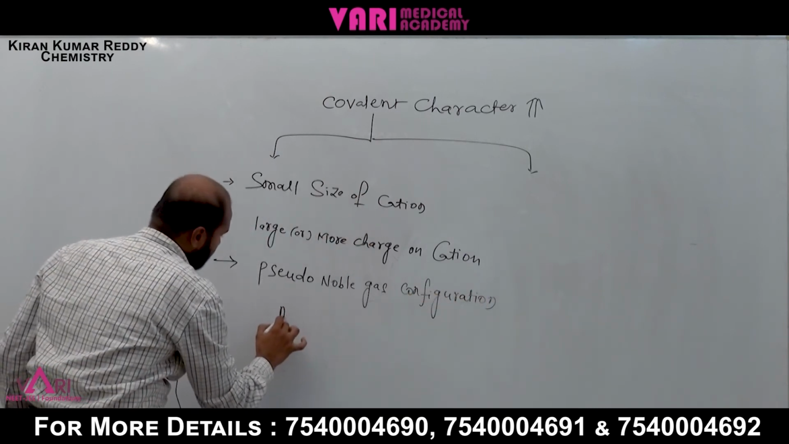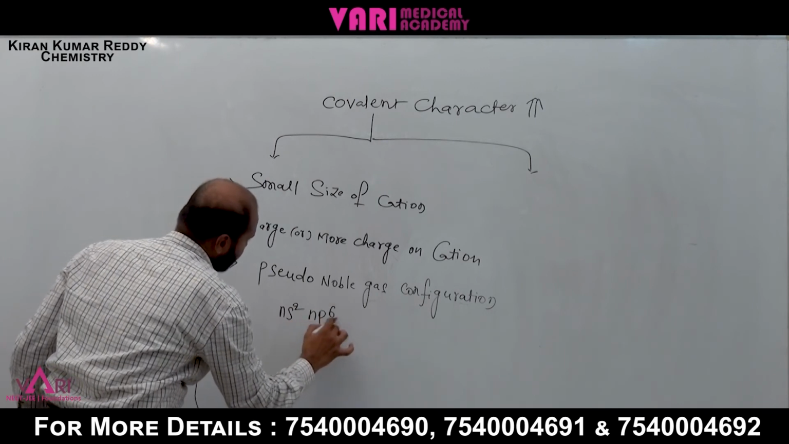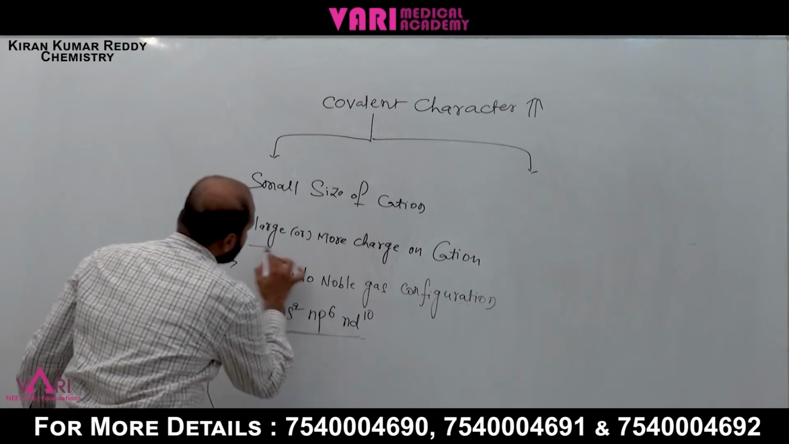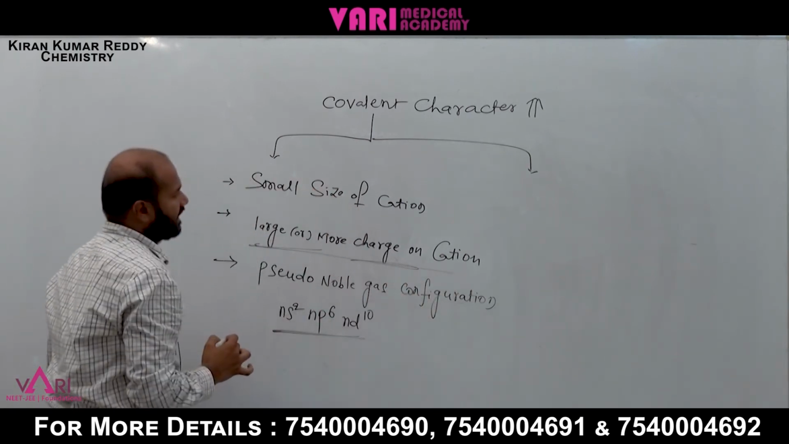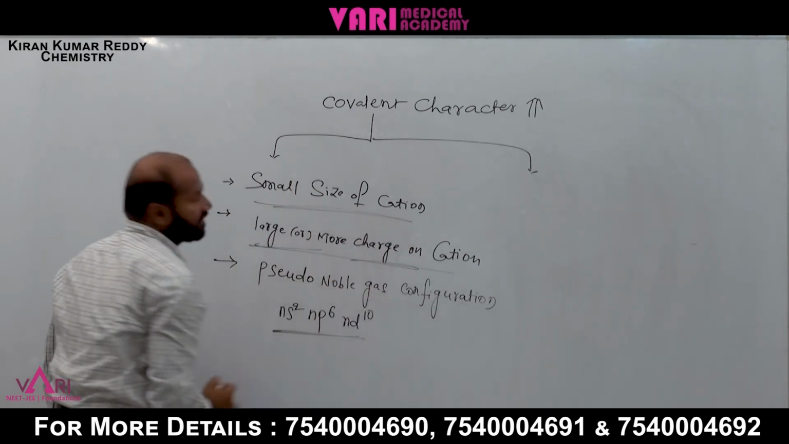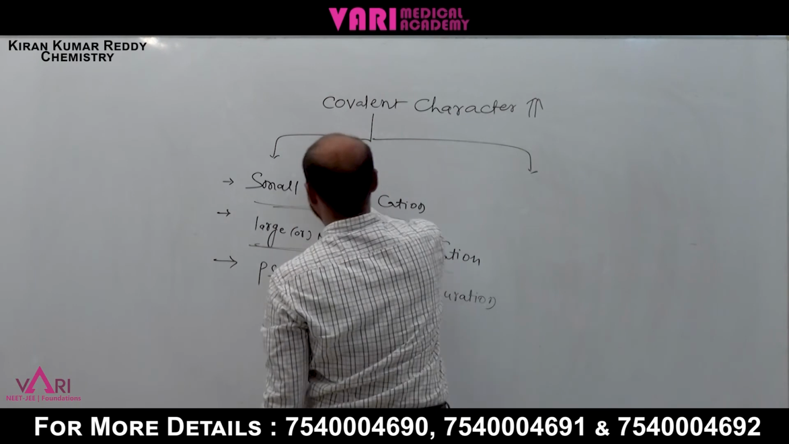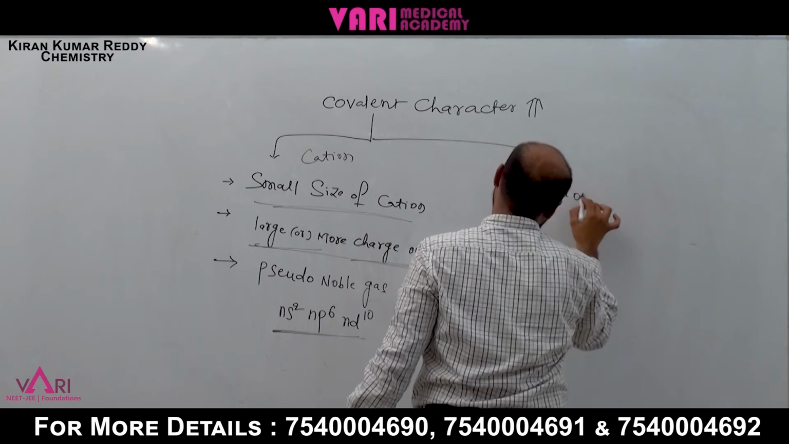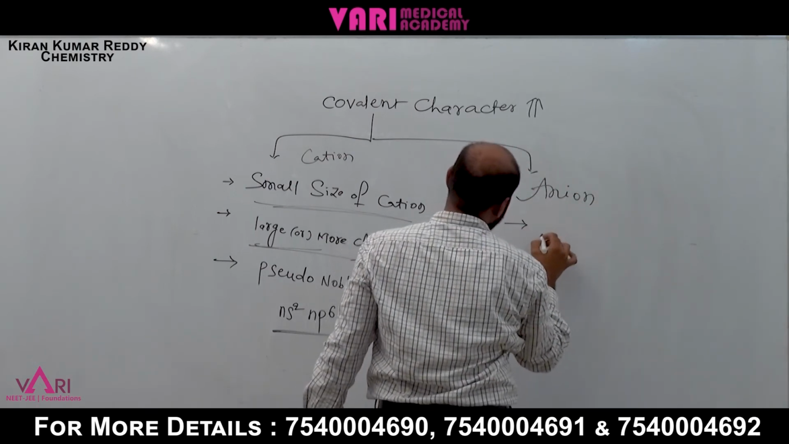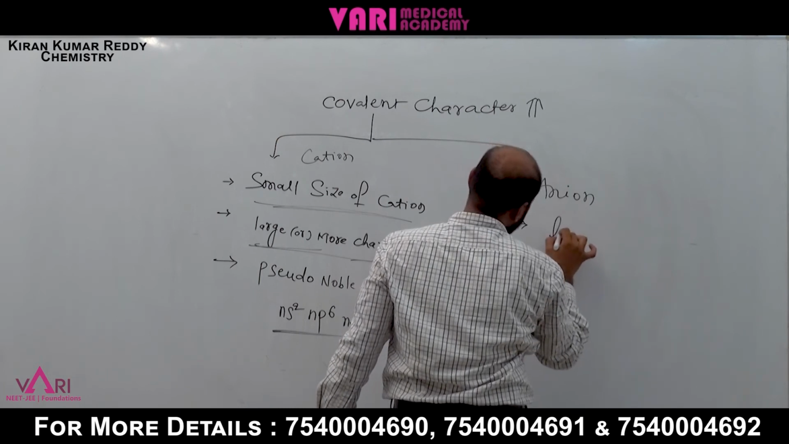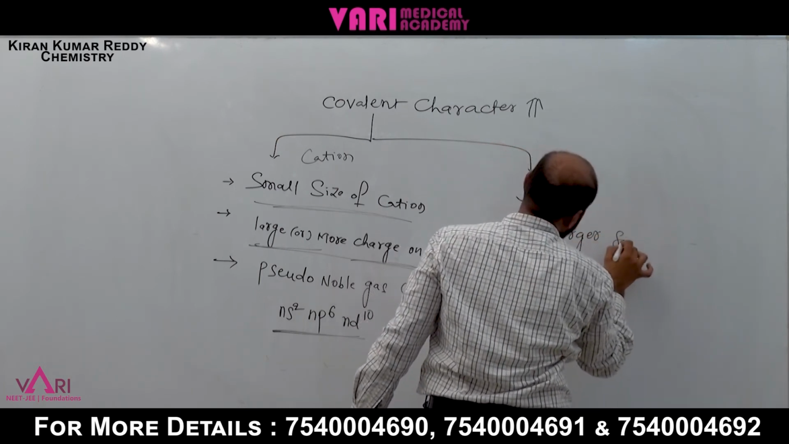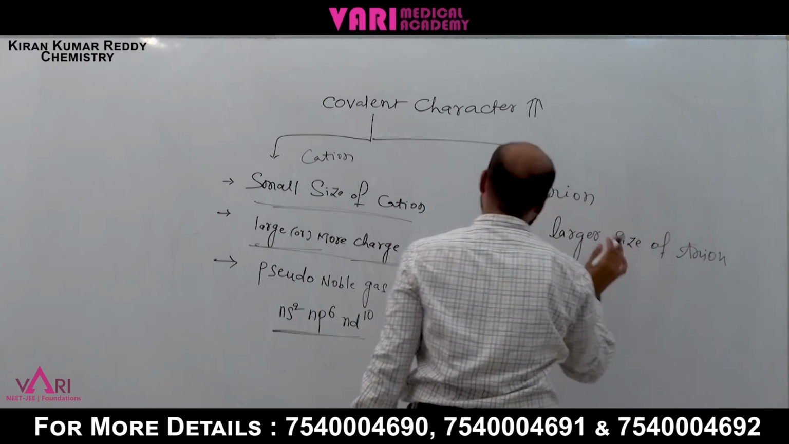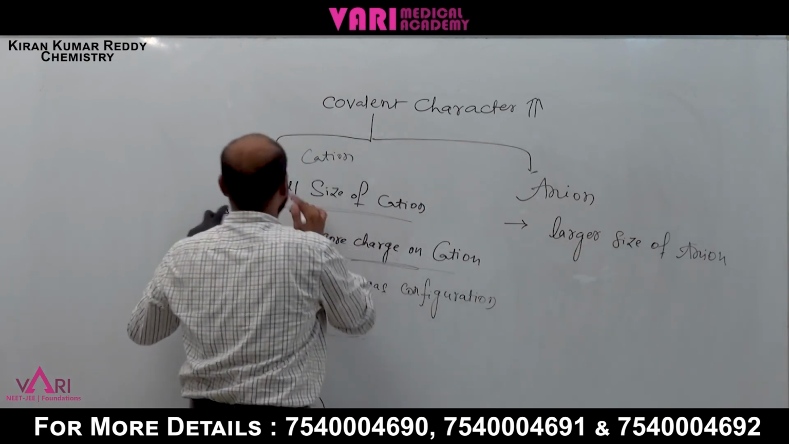Pseudo noble gas configuration means ns2 np6 nd10. This configuration is pseudo noble, along with a large charge on the cation and a small size of the cation. Now the anion: what are the anion characters? A larger size of the anion means polarization increases. These relate to polarizing power.